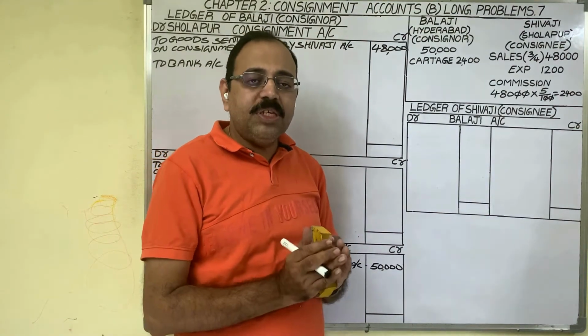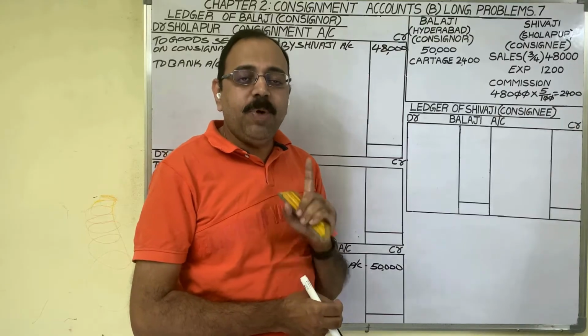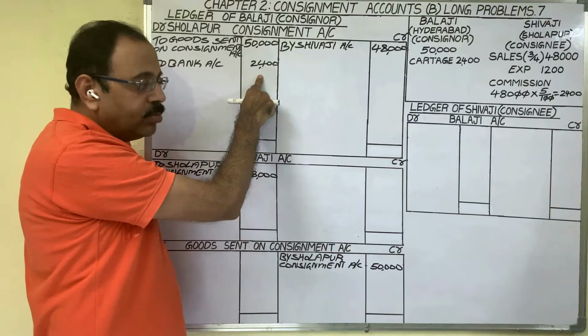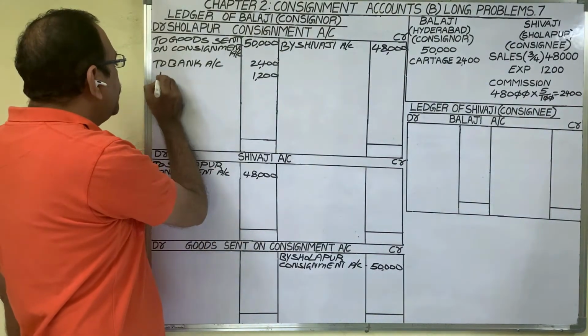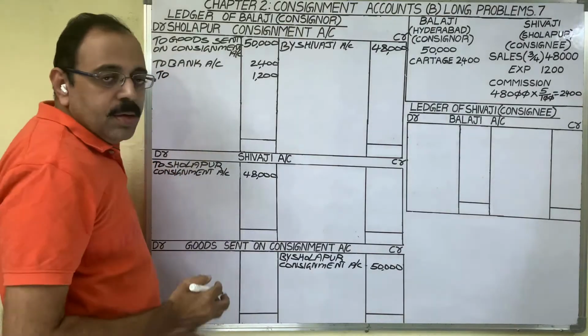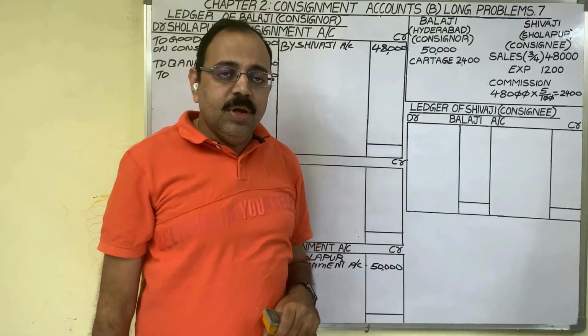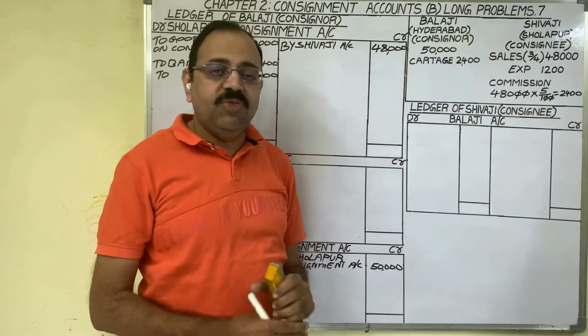Next transaction is the consignee's expenditure. For consignment business, this 1,200 is expenditure. As per the nominal account rule, expenditure we should debit to consignment account. 1,200 rupees we should debit. What to write in the particulars column? This 1,200 is paid by Shivaji, and in future, we should return that 1,200 rupees to Shivaji.